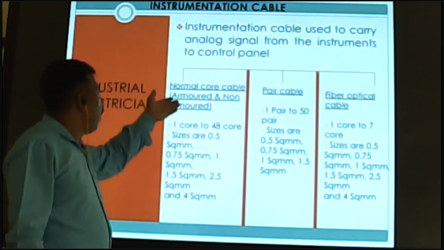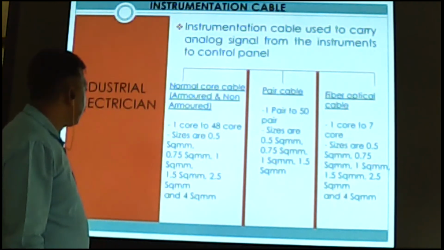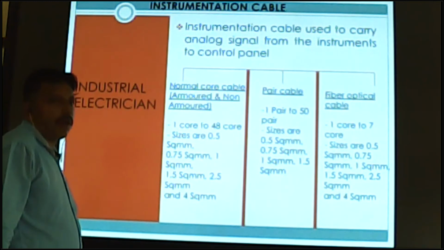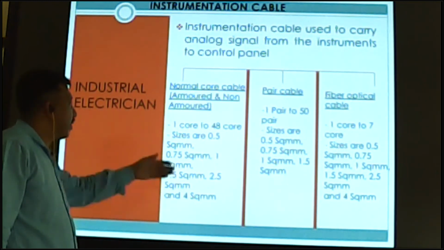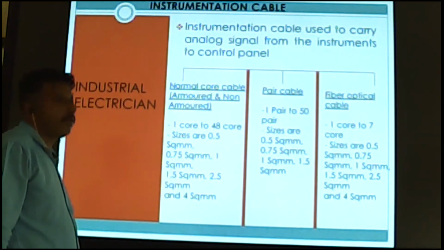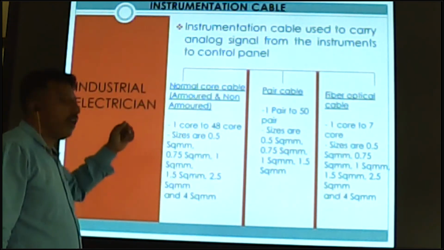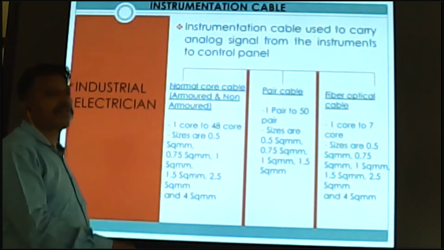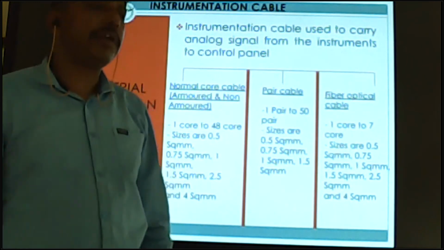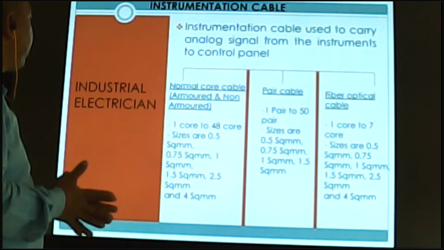Next, this is available in 1 core to 48 core. Sizes are 0.5 to 4 mm square. Armored cable also comes in the same sizes, and non-armored cable also comes in the same sizes. We use it as per site requirement, as per drawing requirement.